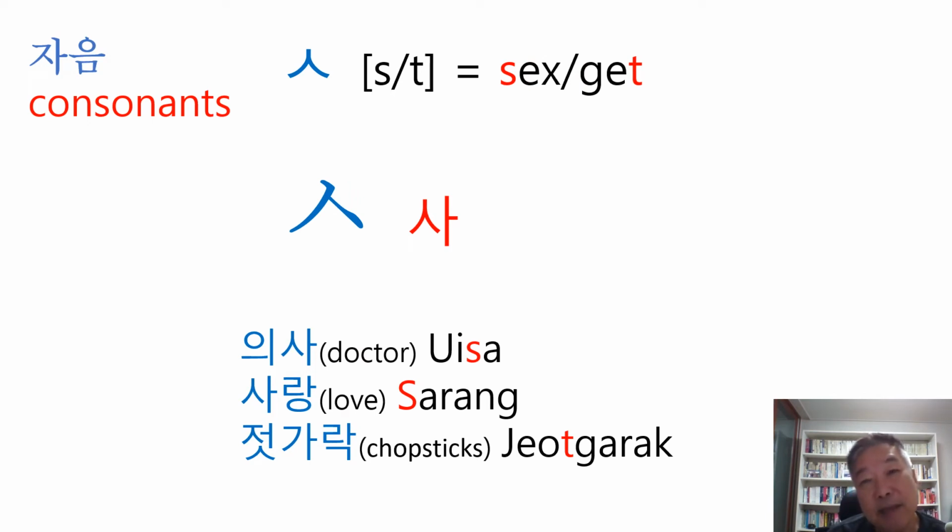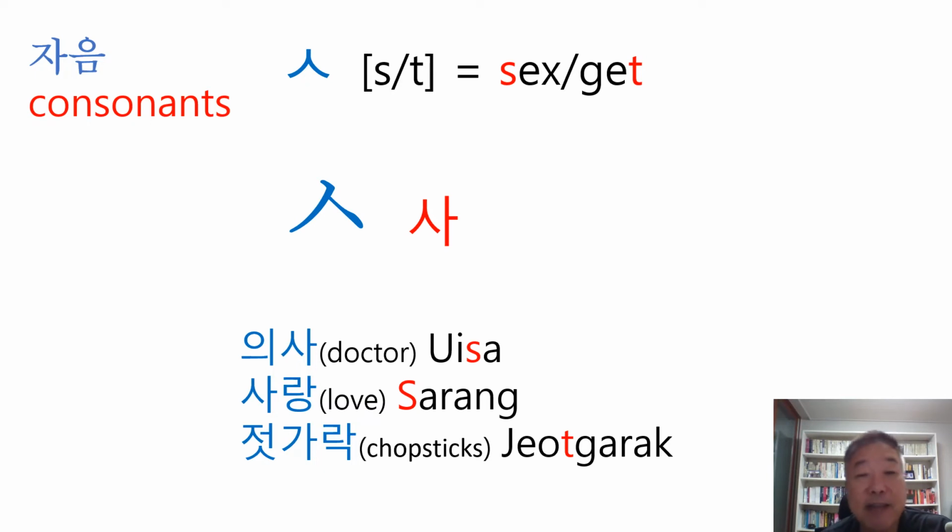The next consonant is 사. 사 can be S in the sex or T in the get. When it comes at the front of the word, it's always S, but when it comes in the middle of the word, it's also S. But when it comes at the end, it can be T. Well, look at the words.